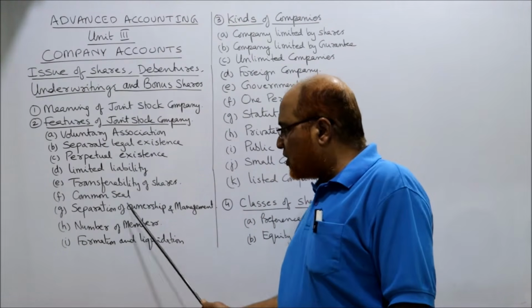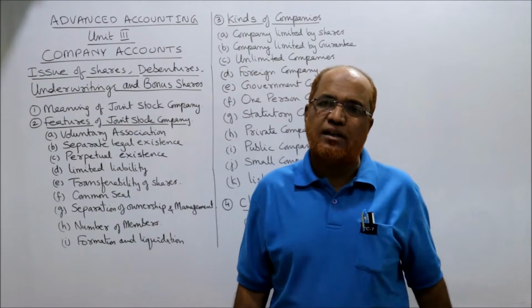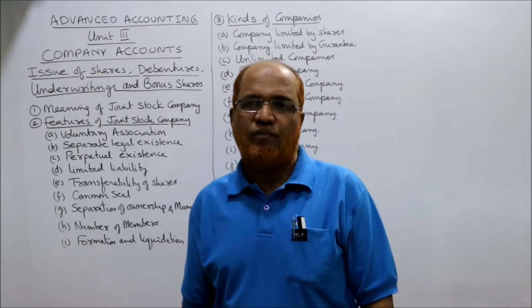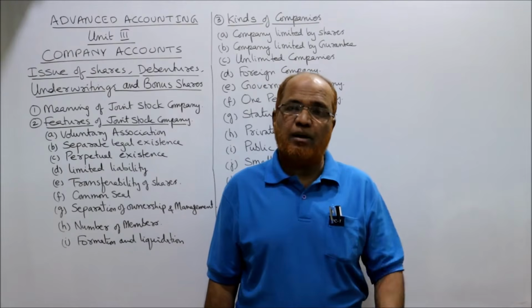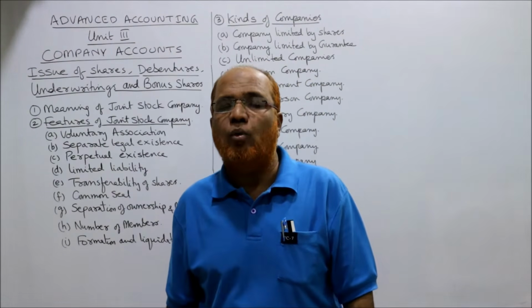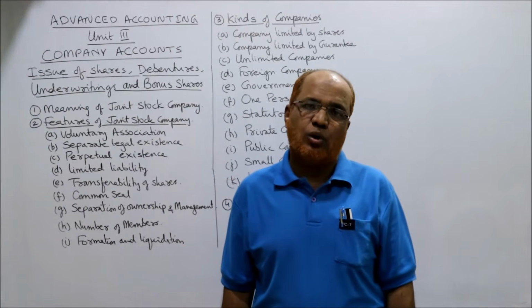Next is separation of ownership and management. In a joint stock company, the owners are the shareholders. They have subscribed to the share capital of the company. They are the owners. They will get the profit from the company. But the management of the company is in the hands of the board of directors. They are the representative shareholders.